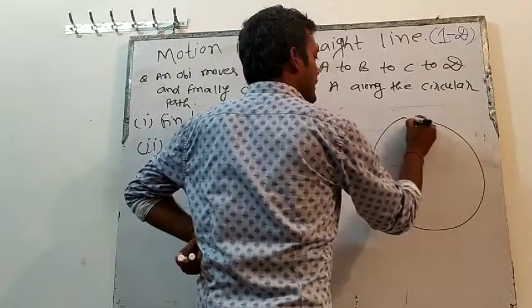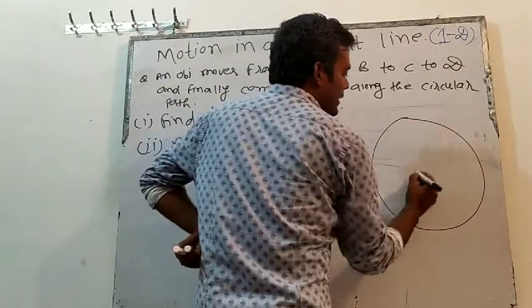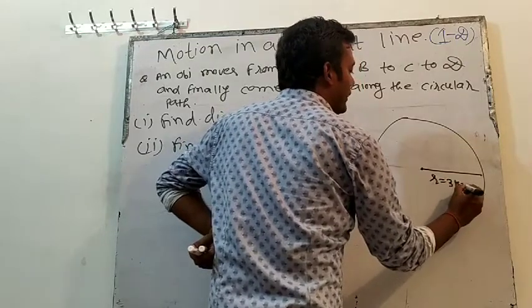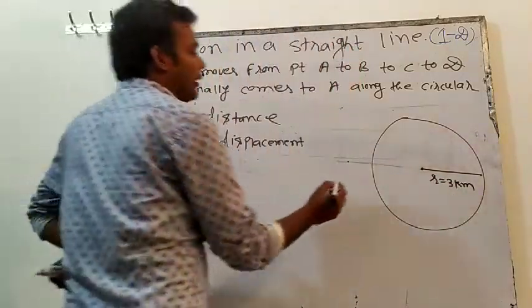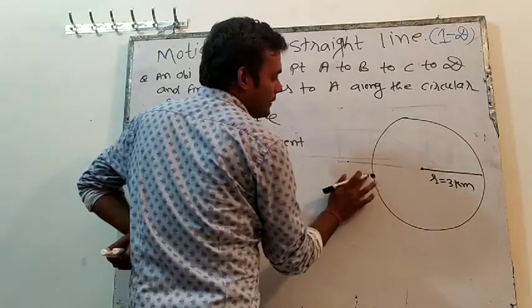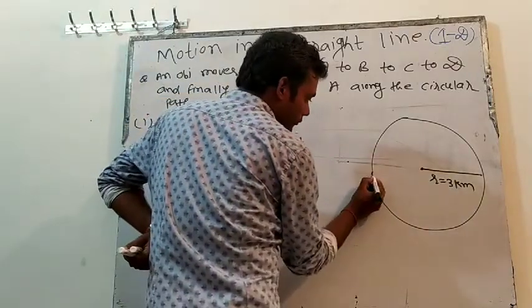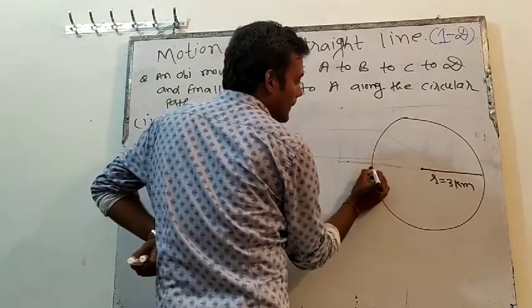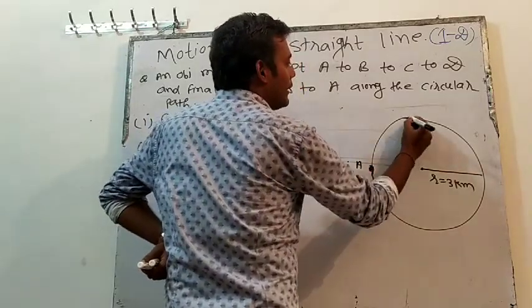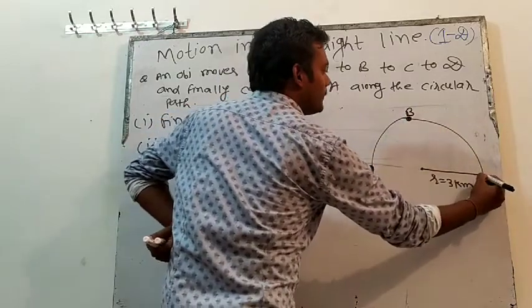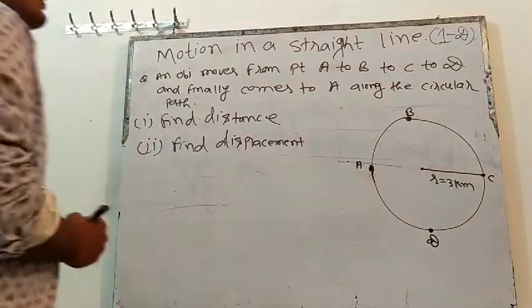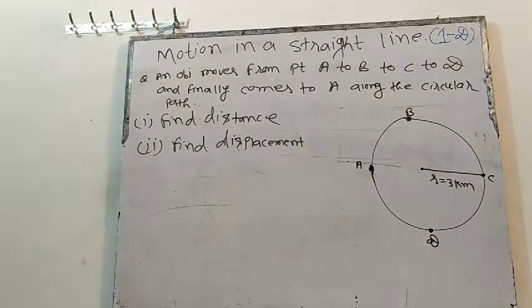The question is like this. Let's say this is a circle, this is the center, and the radius is equal to 3 kilometers. This is our point A, this is our point B, this is C, and this one is D. What do we have to find? First, try to understand the question.